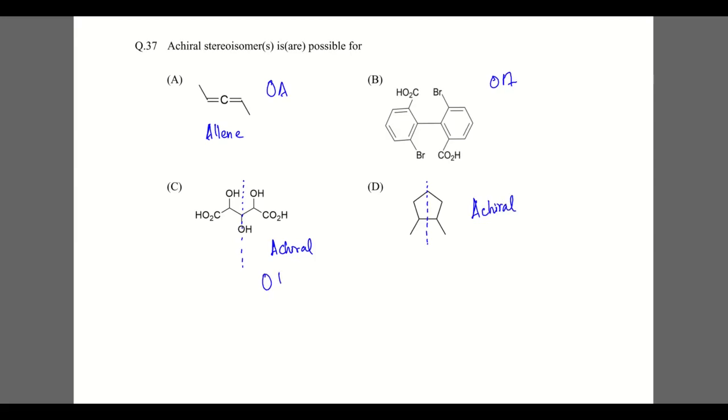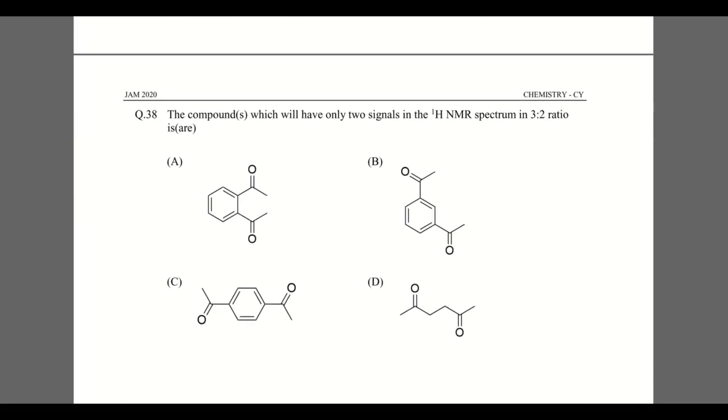Both of these are optically inactive. So the options are C and D. These two are wrong options. Going to the next one.